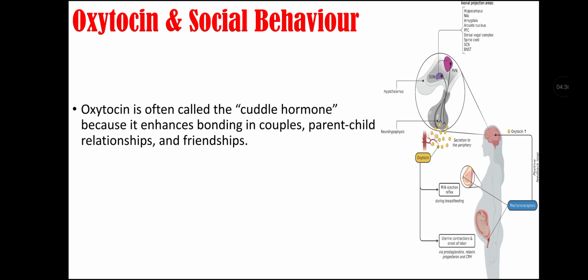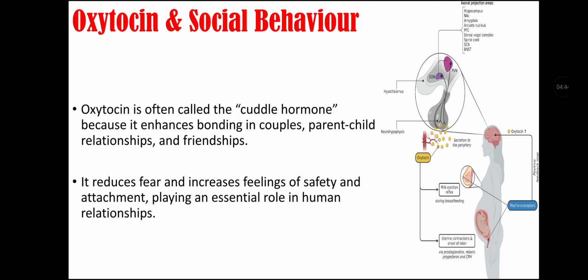Oxytocin and social behavior. Oxytocin is often called the cuddle hormone because it enhances bonding in couples, parent-child relationships, and friendships. It reduces fear and increases feelings of safety and attachment, playing an essential role in human relationships.